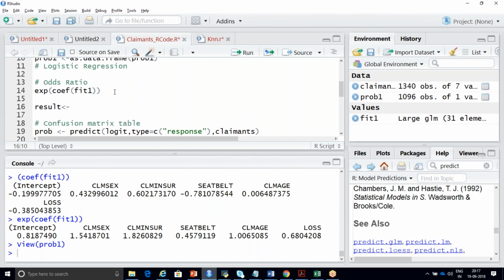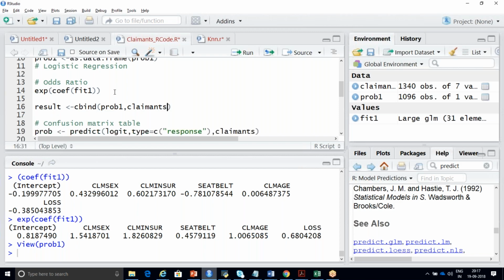I'm going to use a function called cbind. Cbind is used to do column bind of the probability column. Probability is nothing but my prob1, comma, your original values. But I'll not be able to mix it because it has a different size.